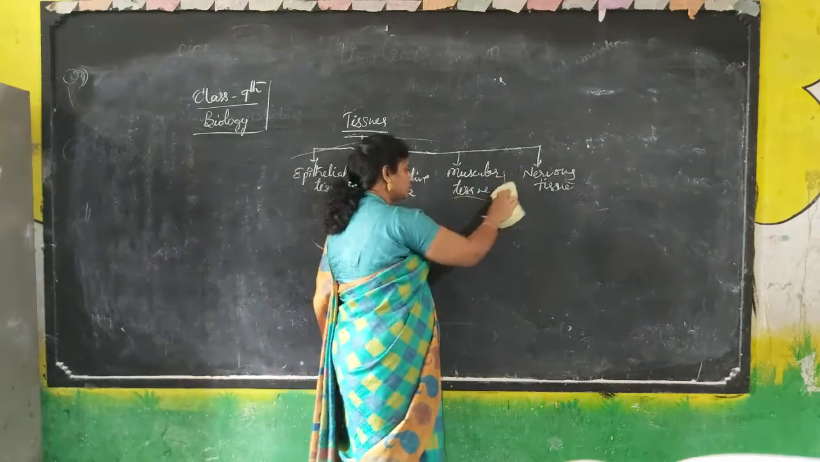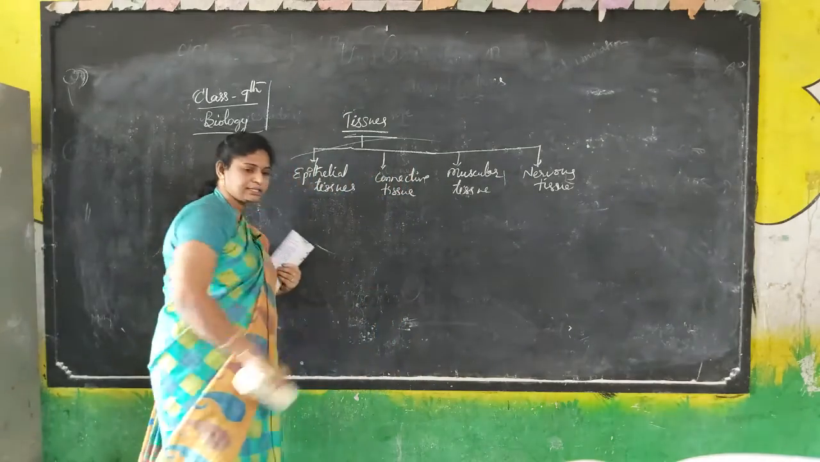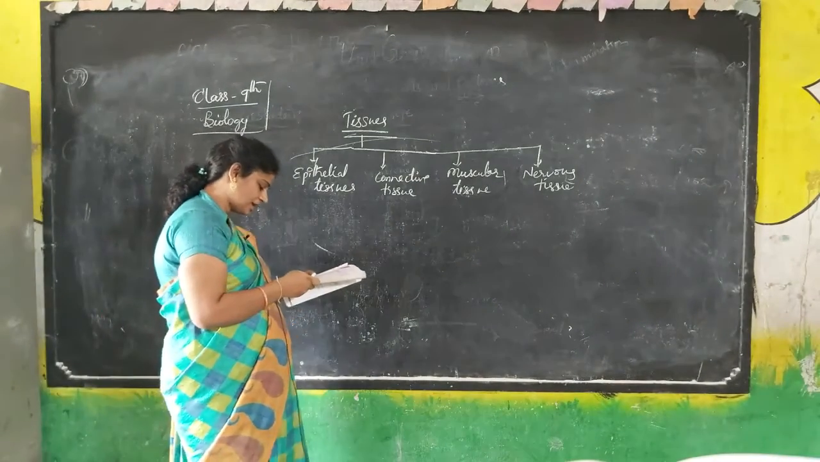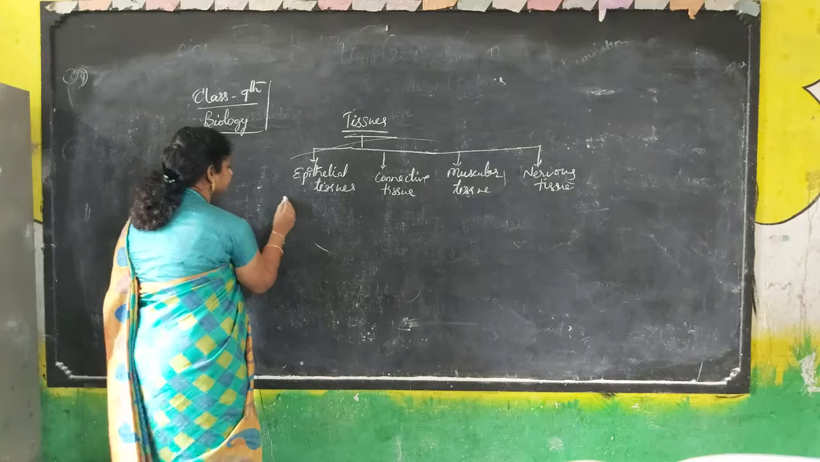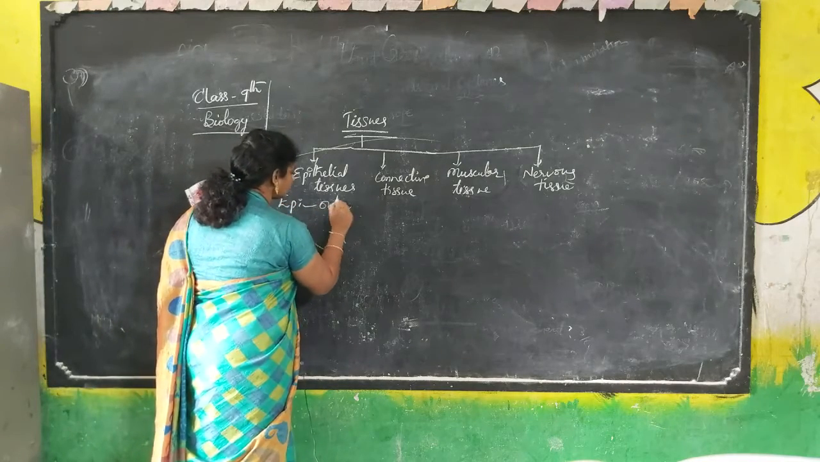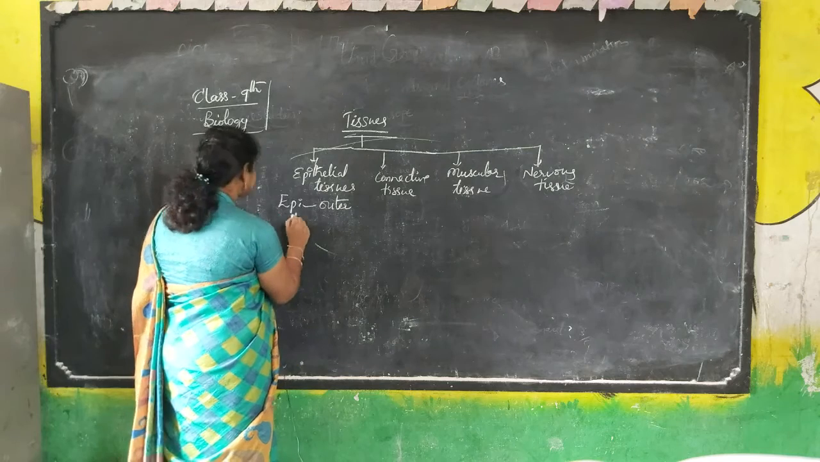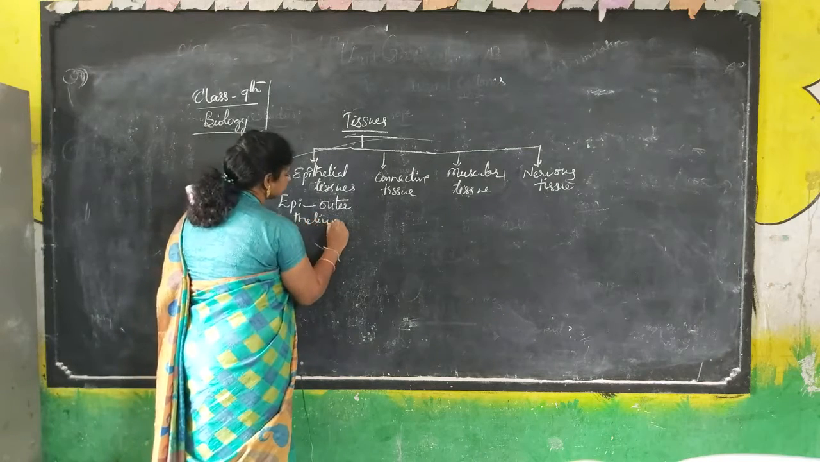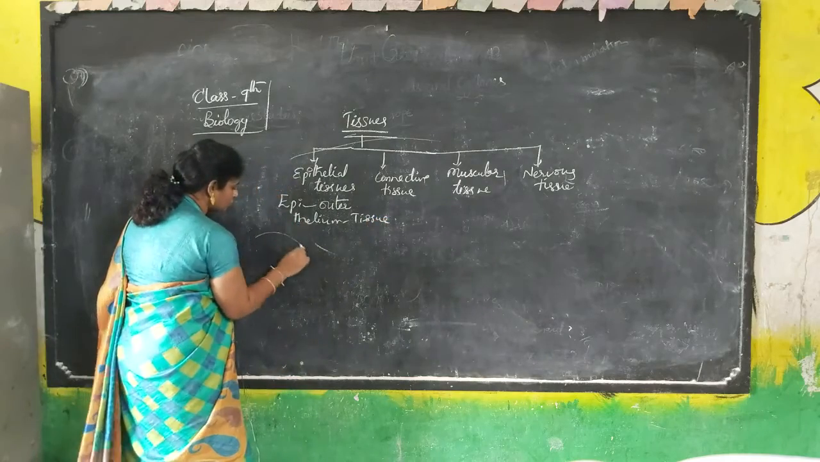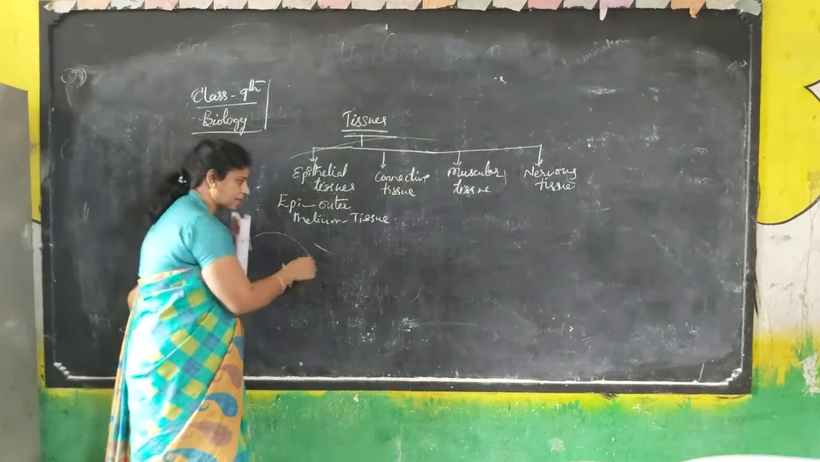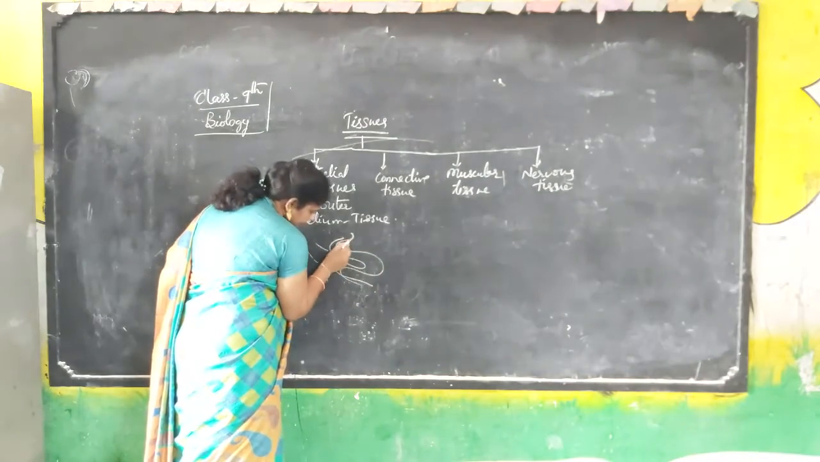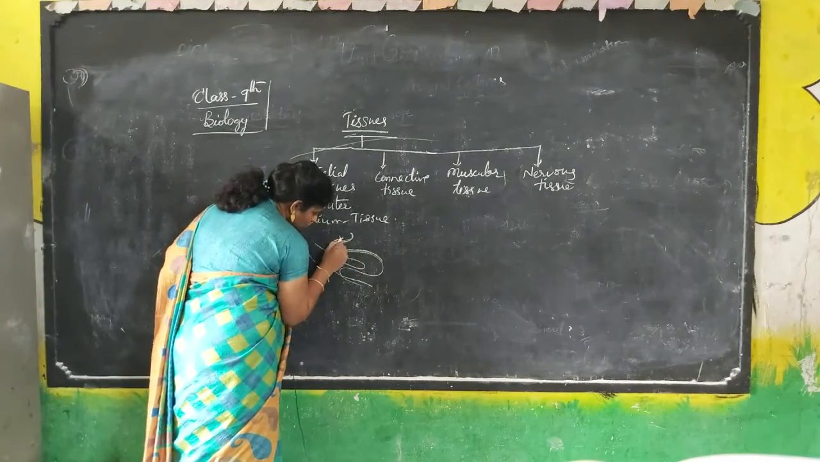First we will go into the epithelial tissues. The first epithelial tissue we have is squamous epithelial tissue. Epi means outer and thelium means tissue. Mainly it covers the outermost skin layer, as well as the intestine, whose outer layer is also covered.